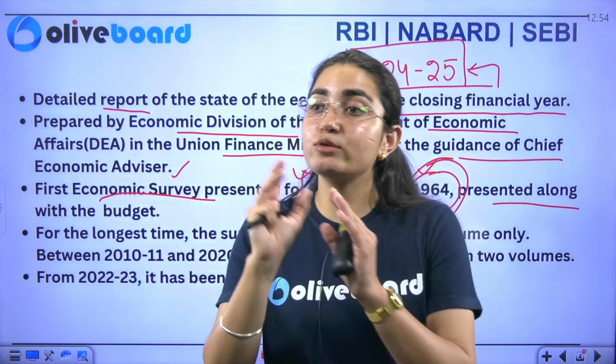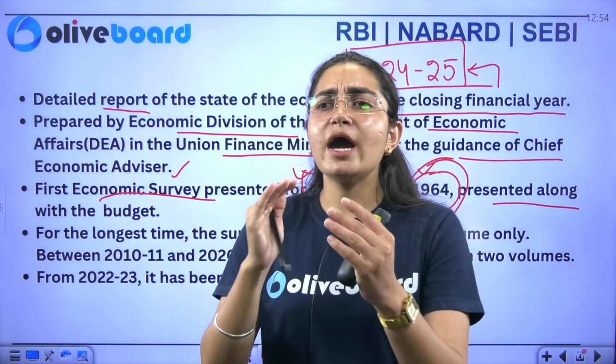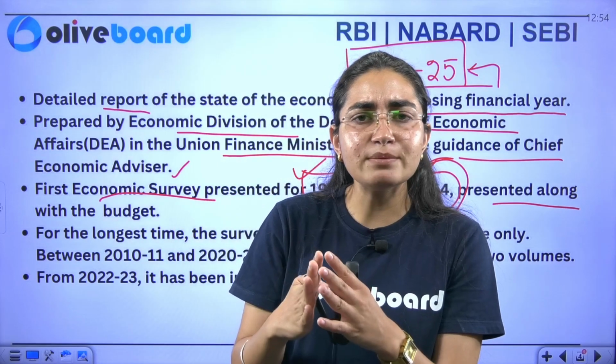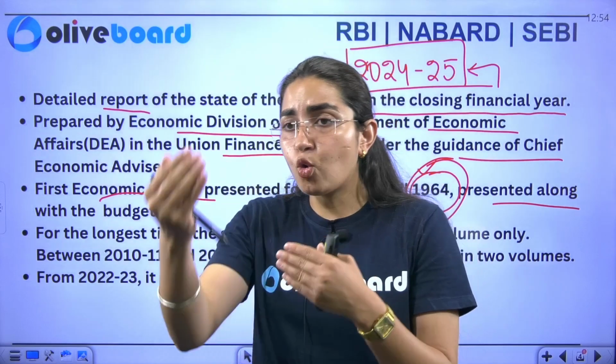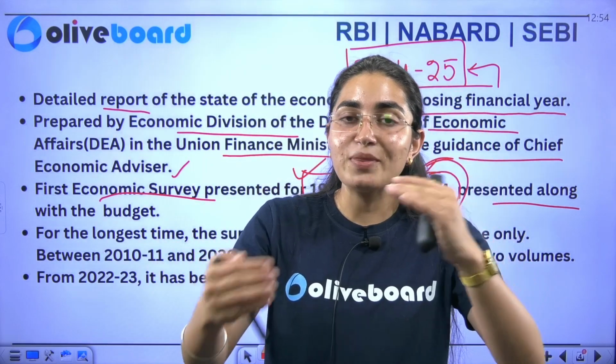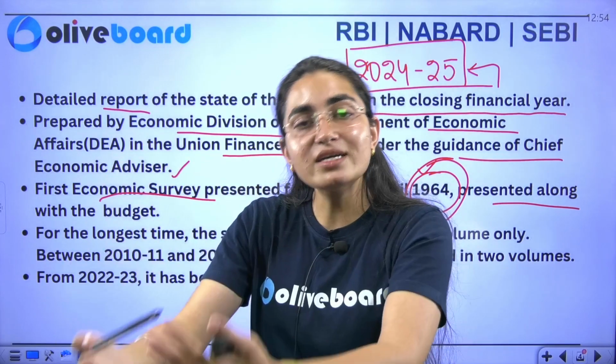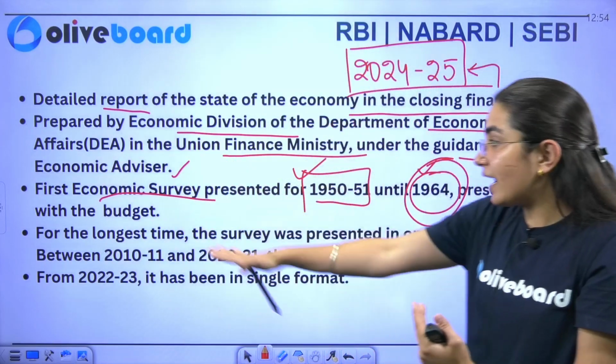Now the situation is that first the economic survey comes and then your budget comes. So it is a sign to the people of India that you first analyze. We as the government of India are trying to be very transparent with the people of India. The government says that first analyze how our sectors have performed in the previous financial year, then we'll give you an idea of how our sectors are going to perform in the coming financial year. So this is the idea basically.